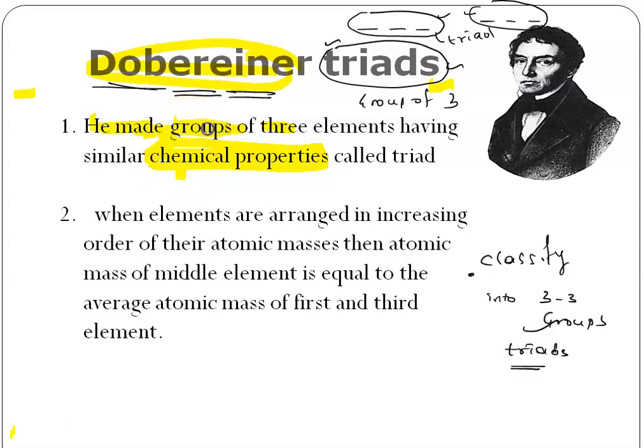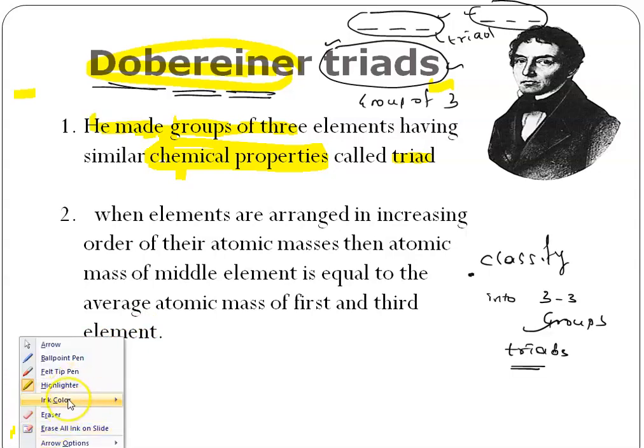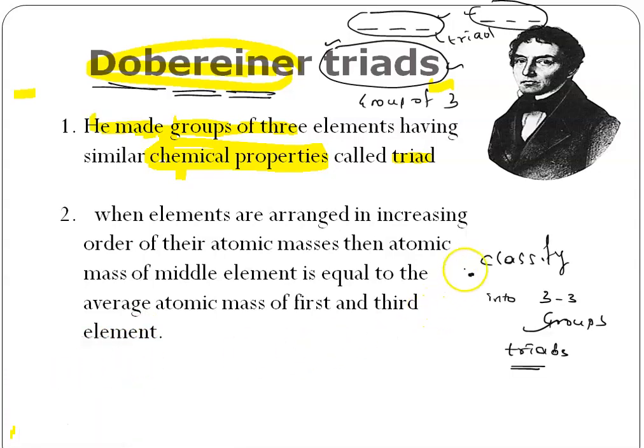He called that group of 3 elements a triad. As a triad. Okay, so simple. Then what he did is simply, if you want to see, I'll take one simple example here.